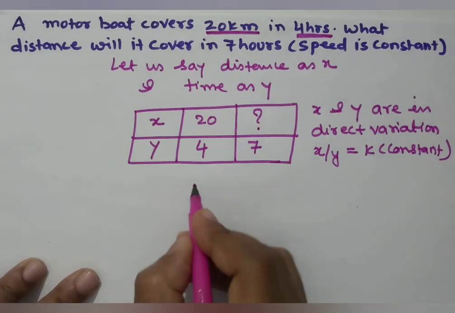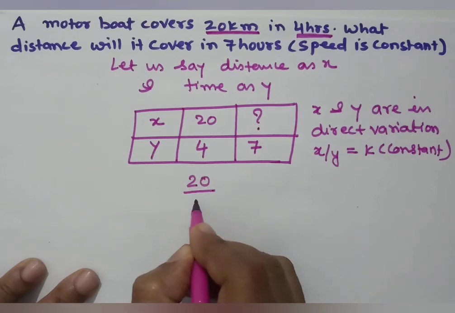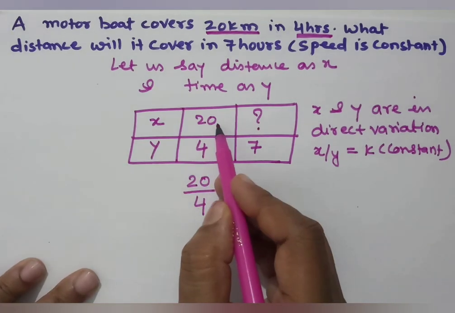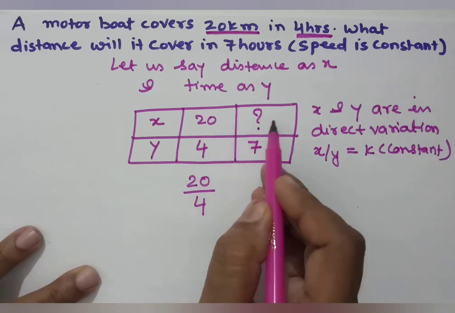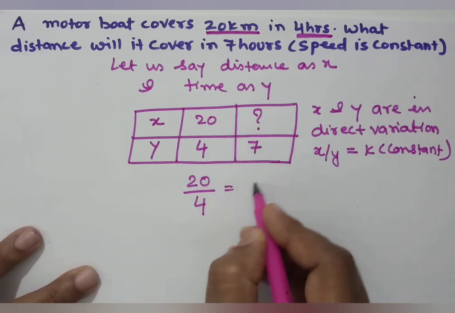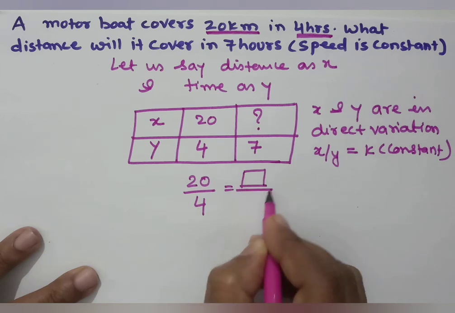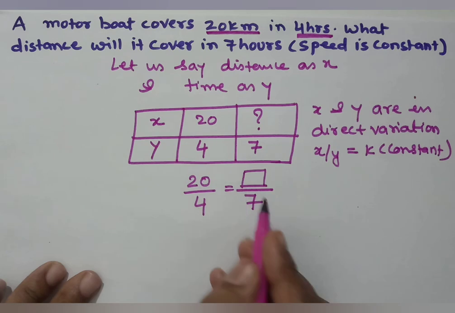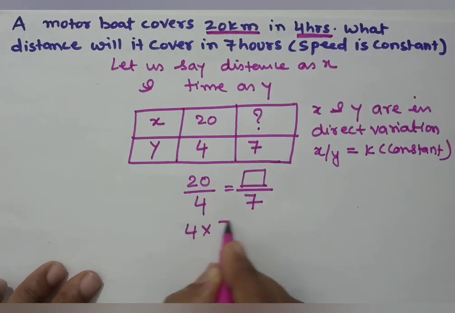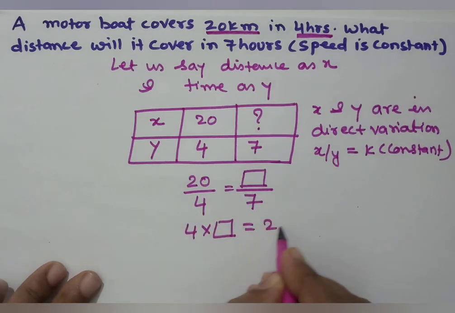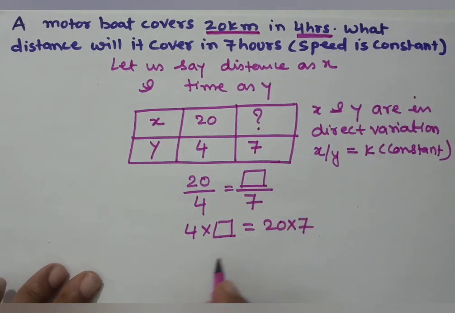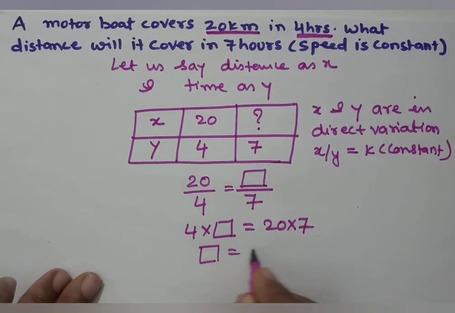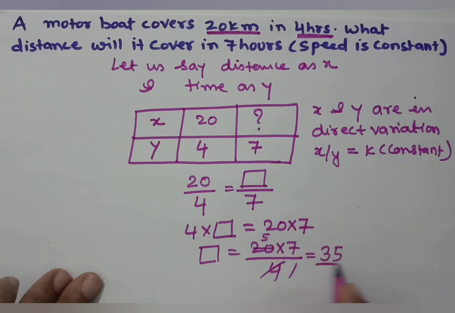So what shall we do? We shall simply make both x by y's equal. Here x is 20, y is 4, and here x is not known and y is 7. Now how will you solve this? Simply cross multiply. 4 into box will give you 20 into 7. So this unknown number will be equal to 20 into 7 by 4. 4 fives are 20. Now 7 fives are 35.